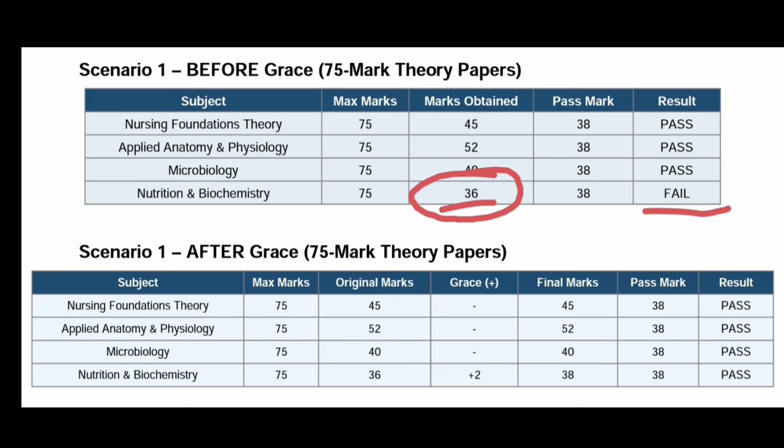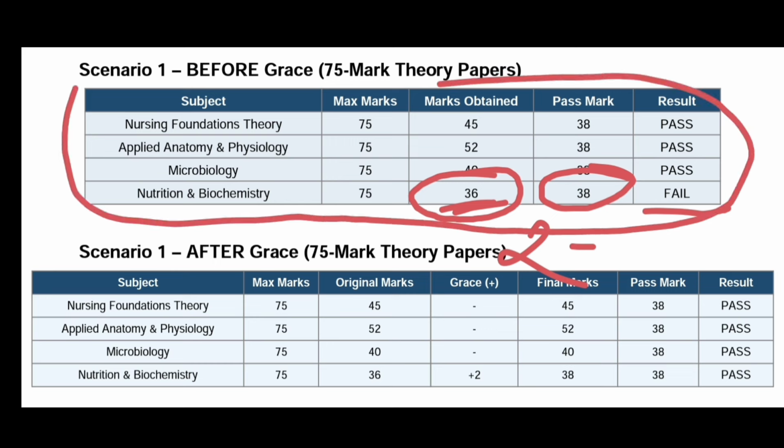So the passing marks was 38 and you got 36. Only 2 marks difference is there. Due to 2 marks only, your final semester result will be fail because of one subject.